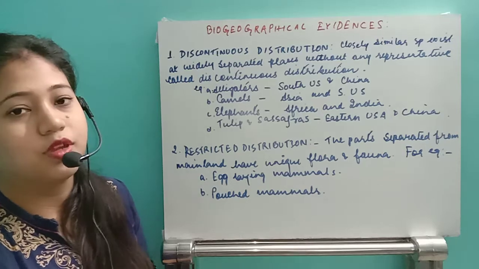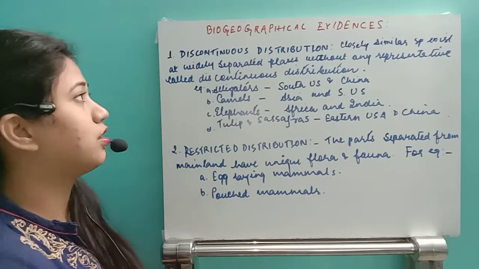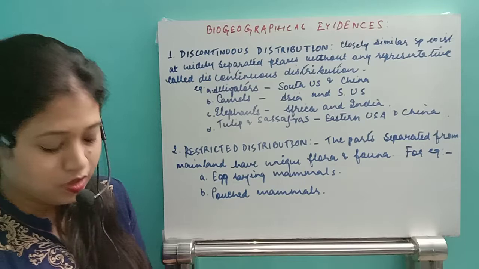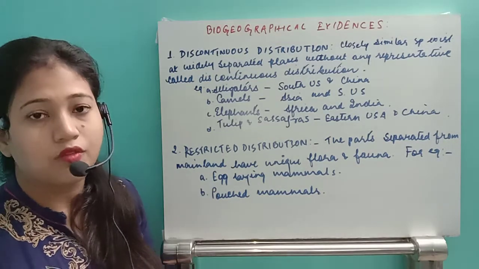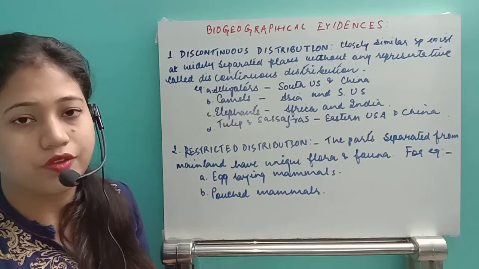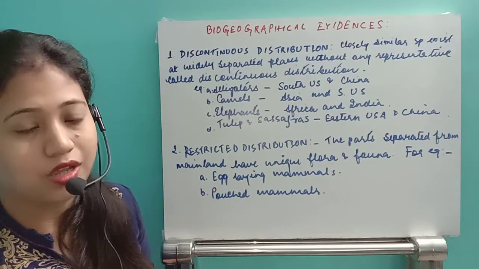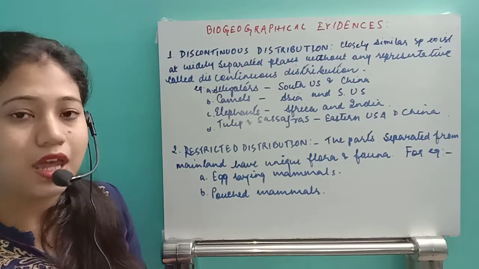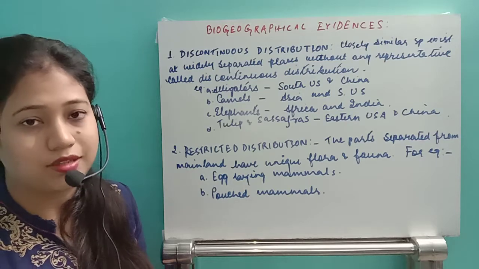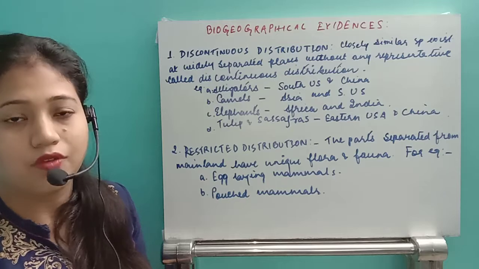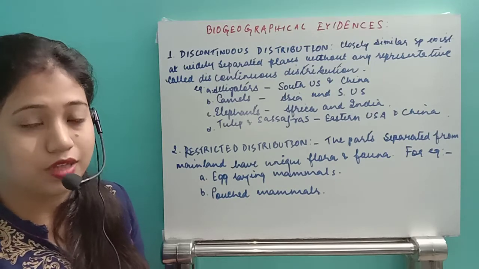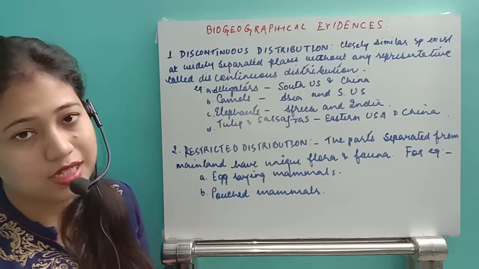Hello students, today we are going to start the next part of the evidences of evolution. The next evidence of evolution is geographical evidences. From different geography we will see different flora and fauna, that is different plants and animals. By understanding the plants and animals also, we can get numerous examples of evidences that this way evolution had taken place.